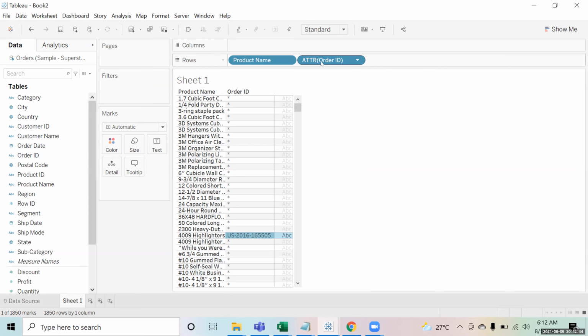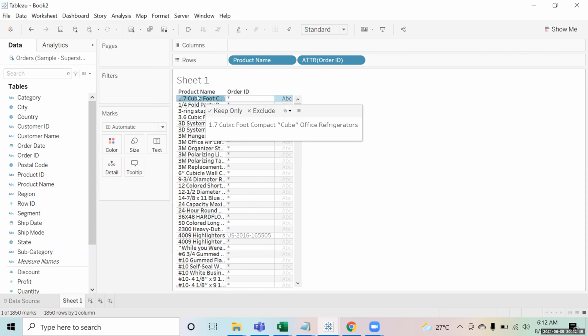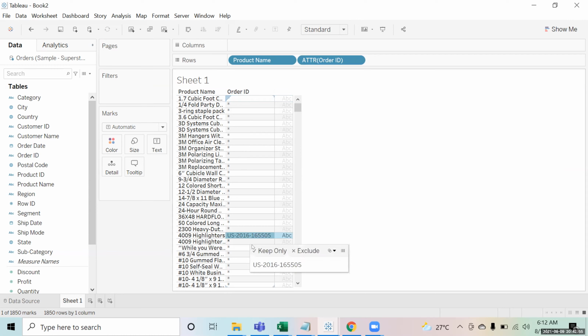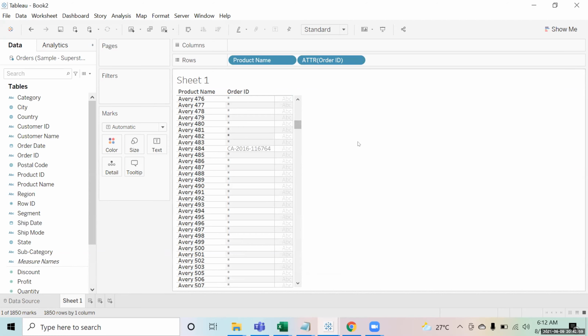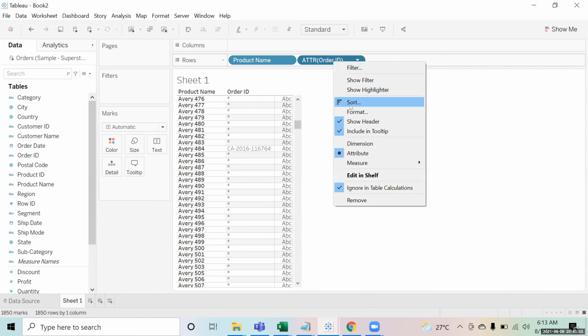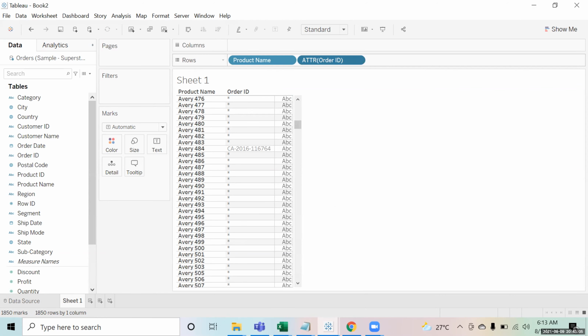So if you convert that field into an attribute, I can see that this product was purchased in multiple order IDs. But where it is coming only once, that means that particular product was purchased in only one of those orders. The advantage you can get is, suppose you want to apply it as a filter, for example.